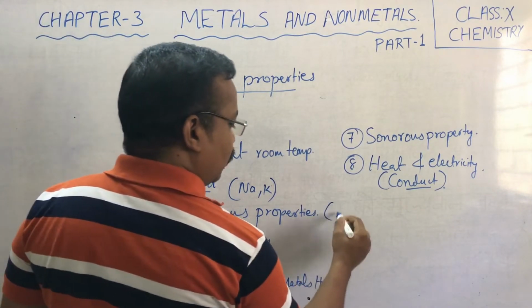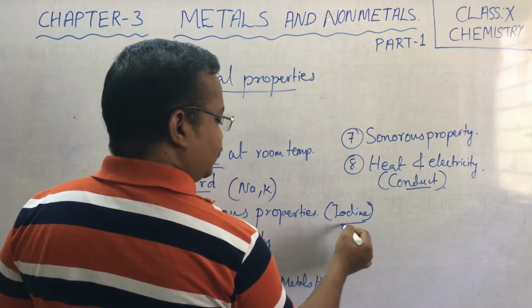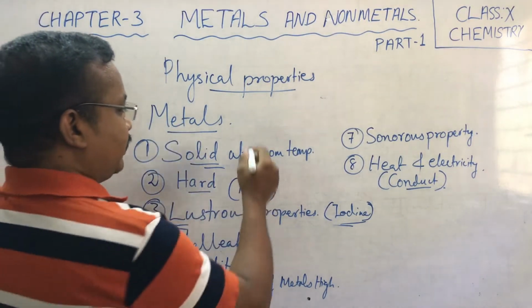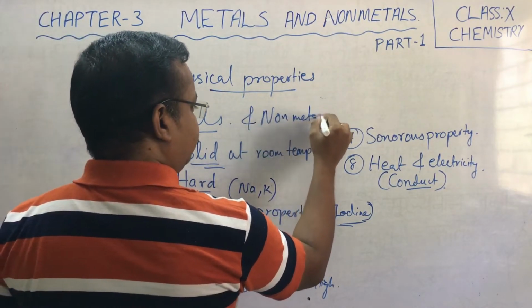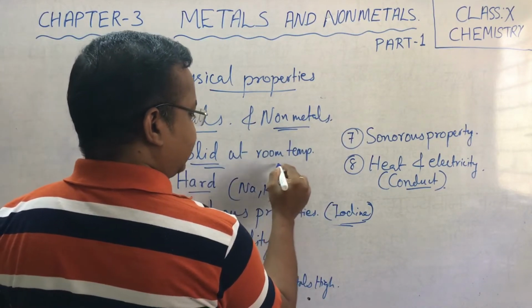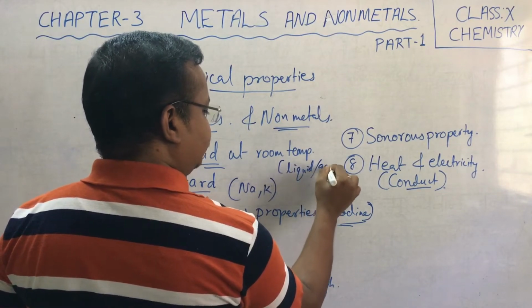Now the lustrous property we have discussed: metals have shiny surfaces, but you must remember iodine is a non-metal which also shows this lustrous property. Normally we say non-metals do not. Now if you consider the case of non-metals, they are generally not solid at room temperature. They are either liquid or gas.